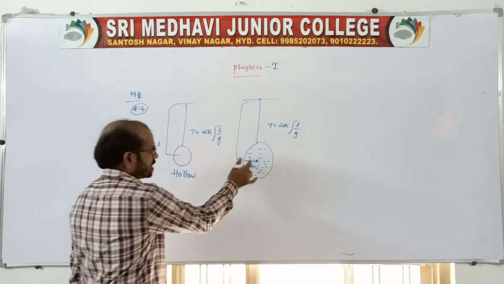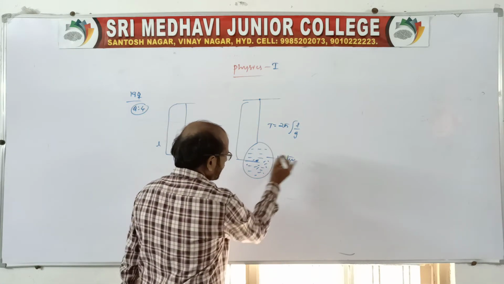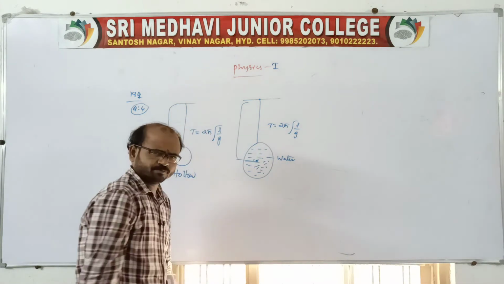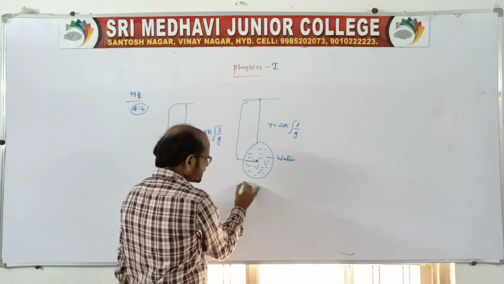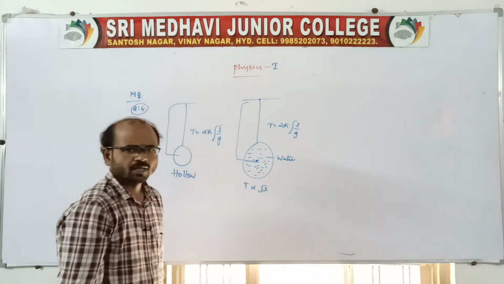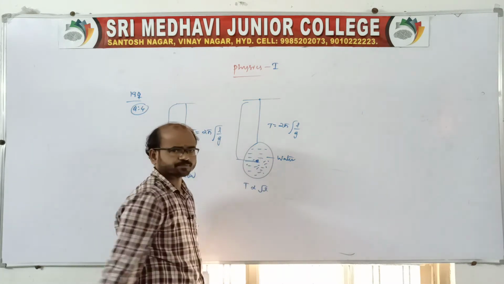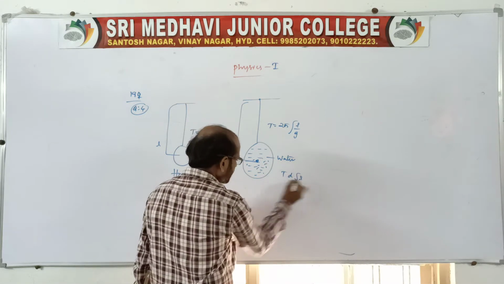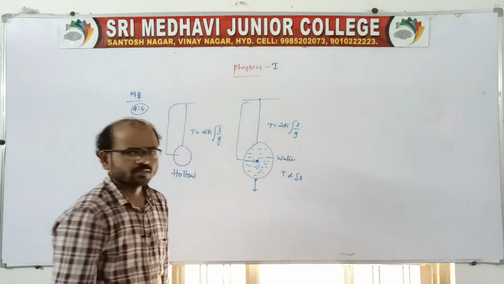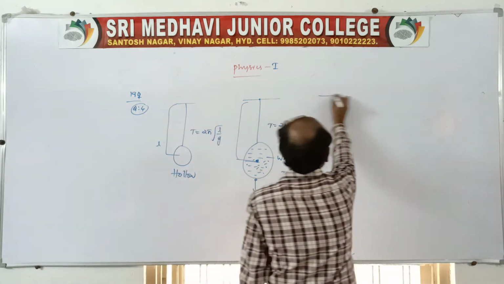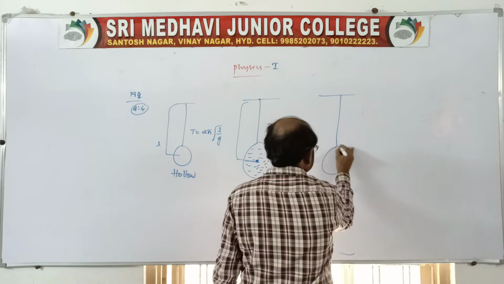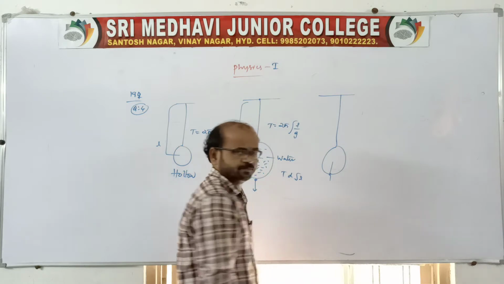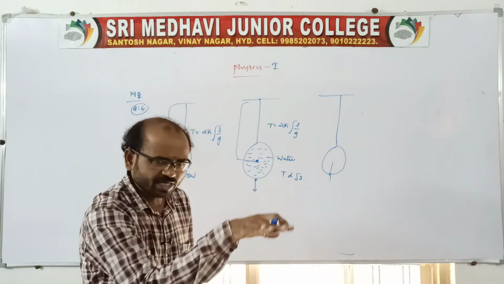So when it's filled with water, the time period will be the same. It purely depends on length only, right? Because the length we can take till the center. Now when the water is drained out of this sphere, slowly the center of mass shifts, because the water is slowly decreasing, no?